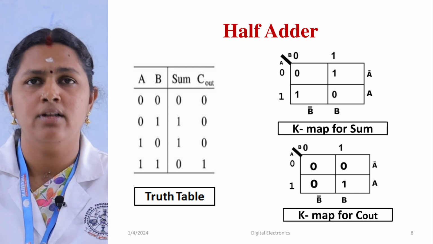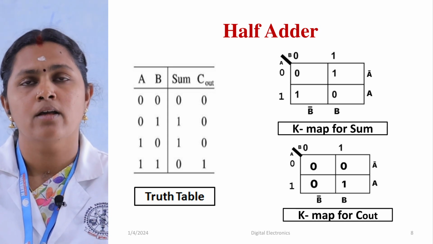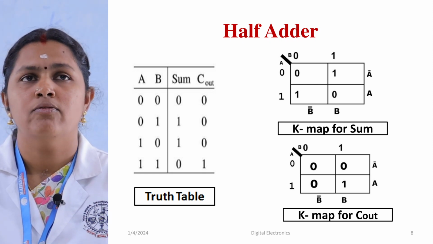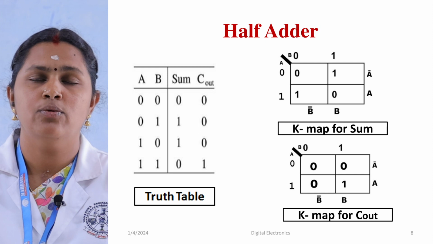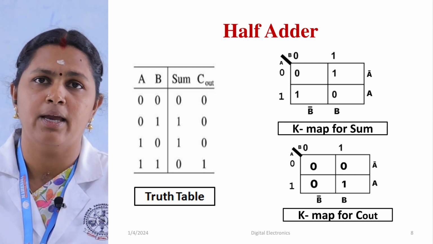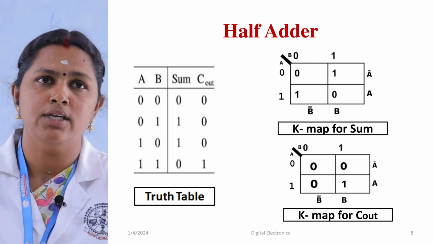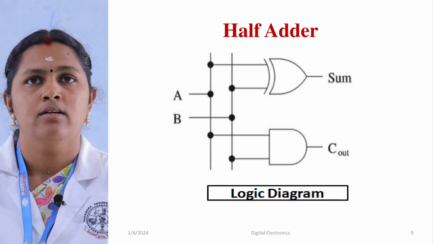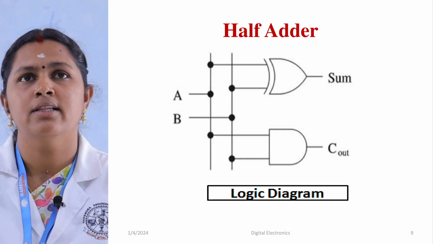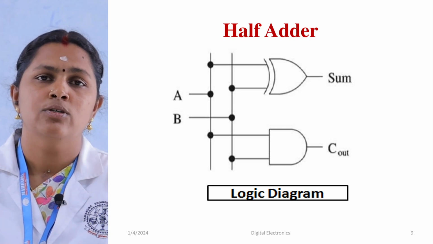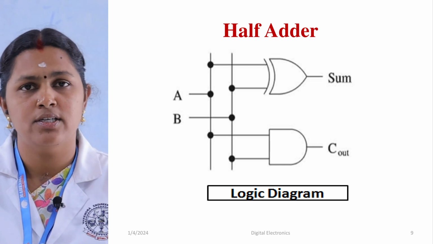For this table, we are going to make a K-map. For each output we have to design a K-map. For sum we make one K-map, and for carry we make another K-map. Using the K-map we reduce the expression, and then we have this logic diagram for sum and carry out. So this is about combinational circuits.